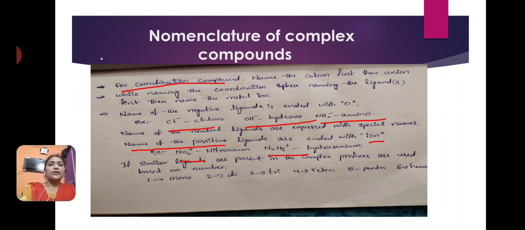The names of negative ligands end with O: chloro, hydroxo, amino, etc. The names of neutral ligands are expressed as special names, and positive ligands end with ion: nitronium ion, hydrogenium ion, etc. And if similar ligands are present more than once, we have to use the prefixes di, tri, tetra, penta, hexa, etc. These are the prefixes for similar ligands.